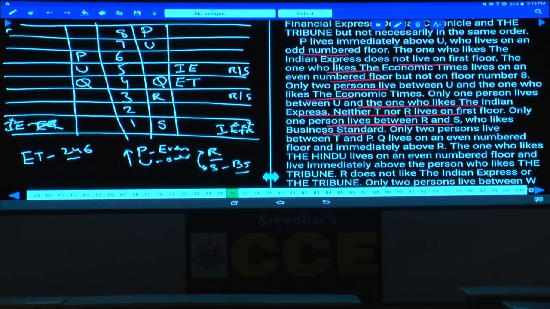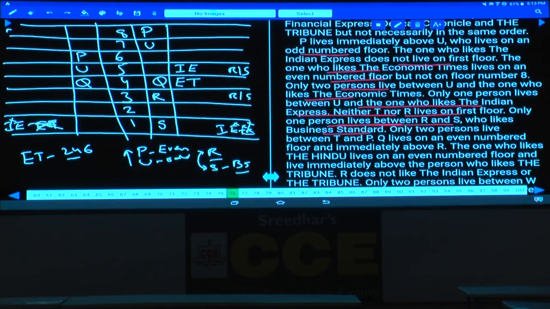R cannot be here, but S can be here or not? There are two possibilities for this S. S can be either on the third floor or on the first floor. And only two persons live between T and P. Only two persons between T and P.